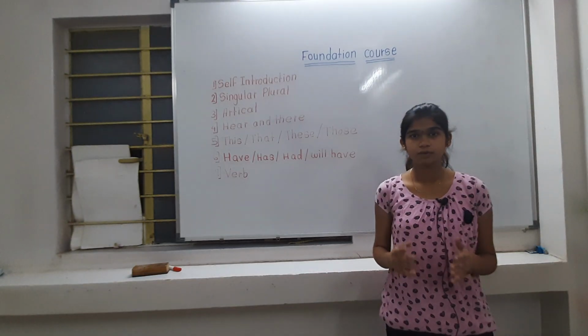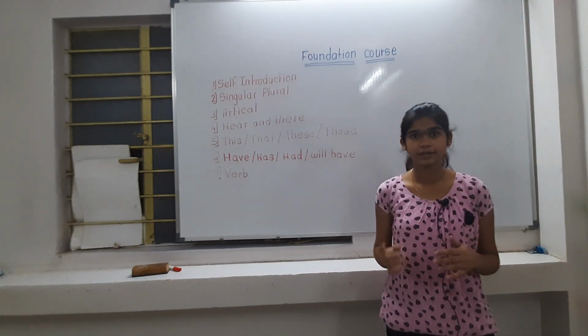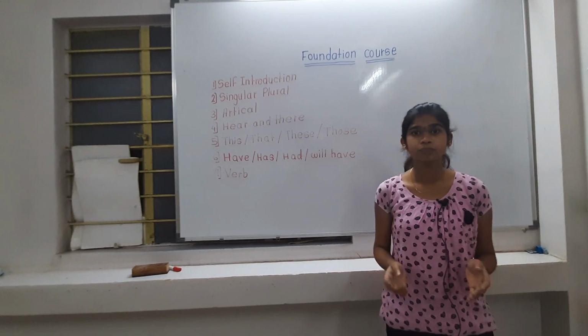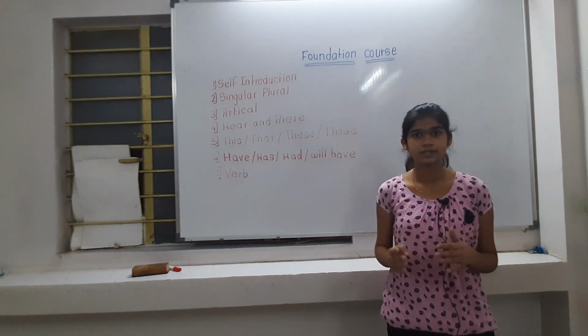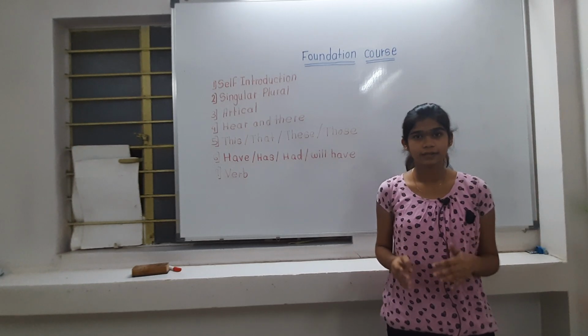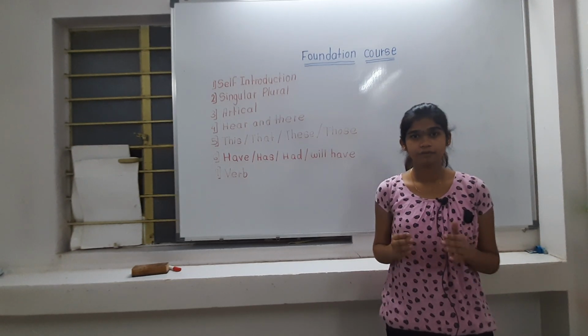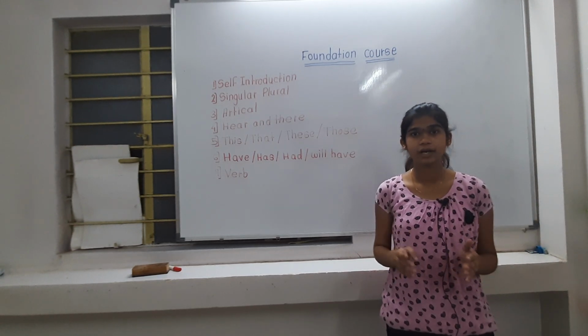There are some rules in singular and plural. Our first is generally we add s, such as pen, pens, book, books, etc. Our second is if the word ends with o, ch, sh, etc., that time we use es, such as box, boxes, bus, buses, etc. Our third is if the word ends with y, but before y there is a consonant, that time delete y and use ies, such as baby, babies, lady, ladies, etc.